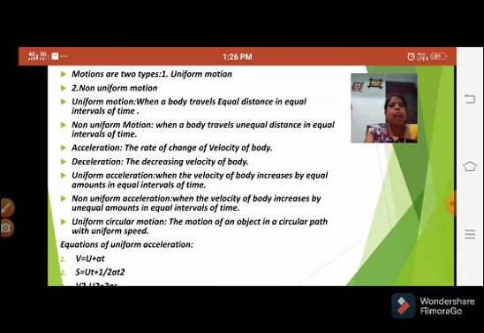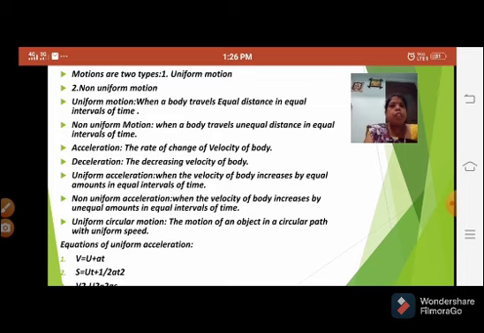Next, acceleration. The rate of change of velocity of a body, that is A is equal to V by T. Deceleration. The decreasing velocity of a body, that is called deceleration.